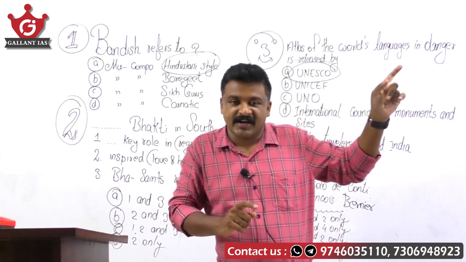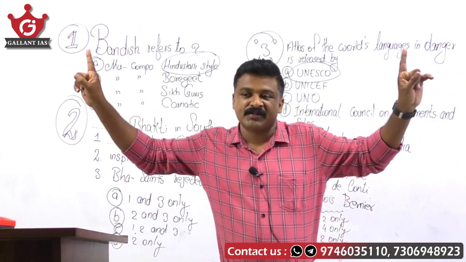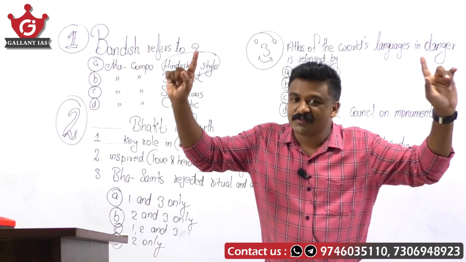In ancient India, there was a religious revolutionary movement, Buddhism and Jainism.